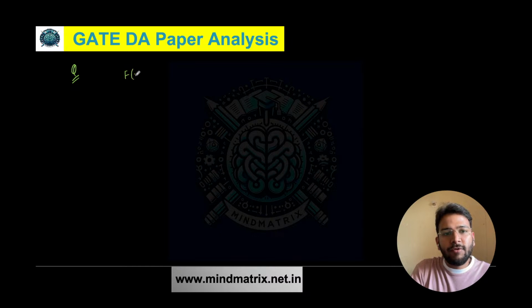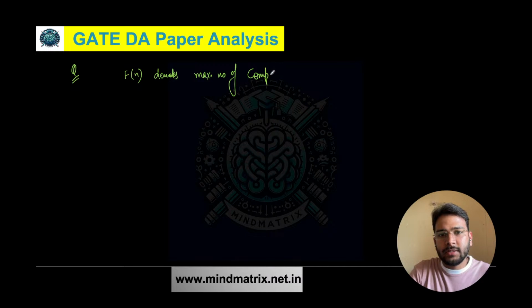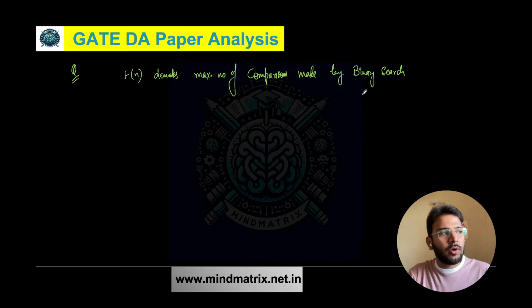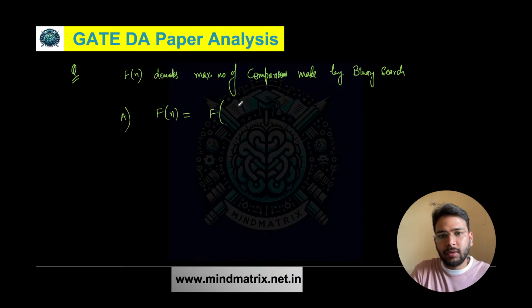And that is from binary search. The question says f of n is a function that denotes the maximum number of comparisons made by a binary search. And data is obviously sorted when we want to apply binary search. So we have to find the recurrence relation. These are the options given to us.